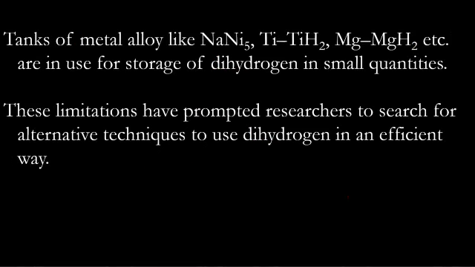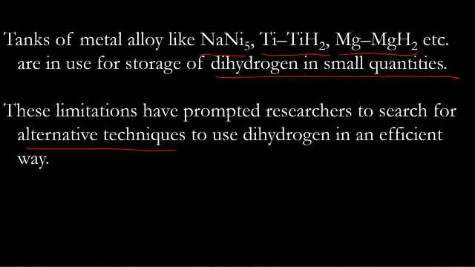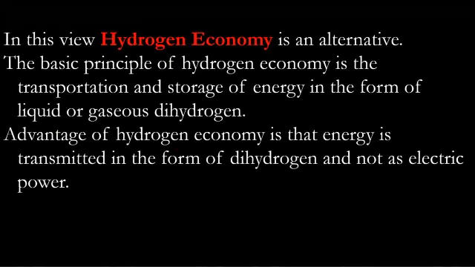So this would require expensive insulated tanks. Tanks of metal alloys like NaNi5, titanium and titanium hydride, magnesium and magnesium hydride, etc., are in use for storage of dihydrogen in small quantities only, not at large scale. Otherwise, we would have been able to use hydrogen in vehicles also. So these limitations have prompted researchers to search for alternative techniques to use dihydrogen in an efficient way.